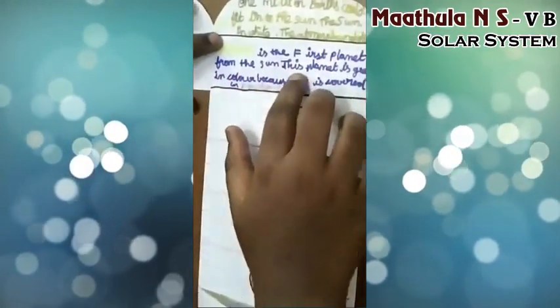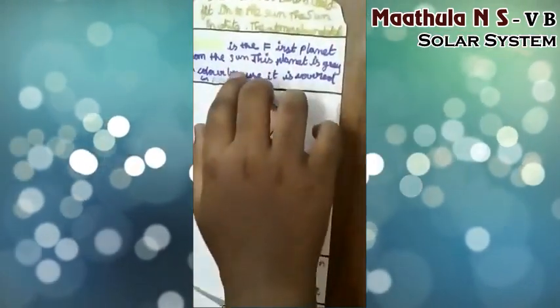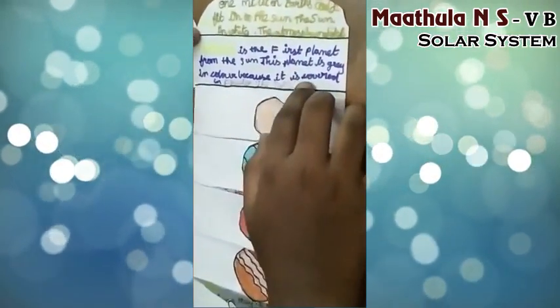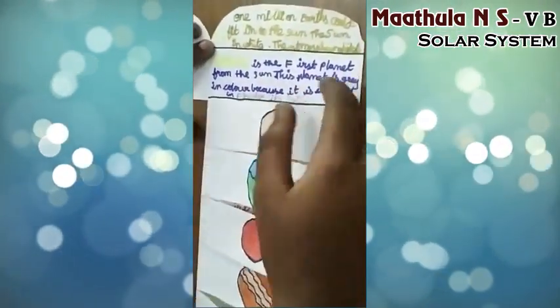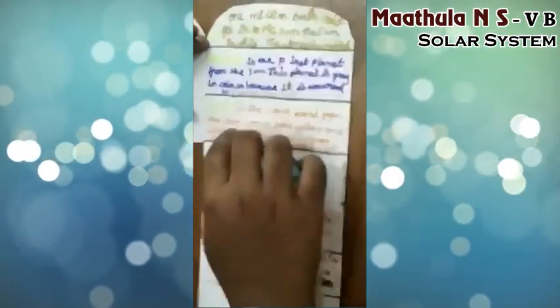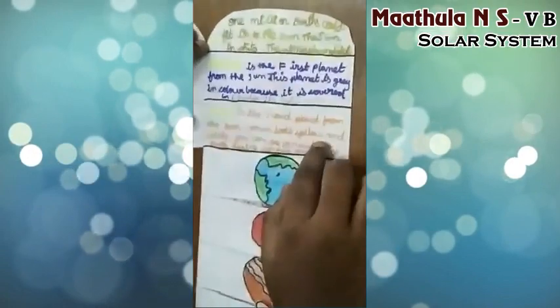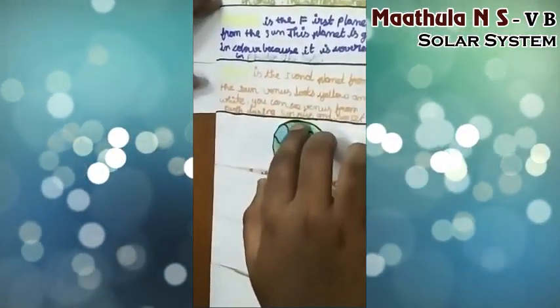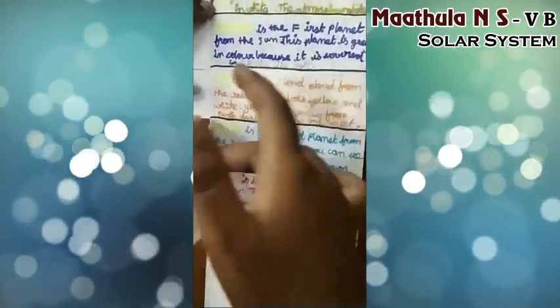Next, Mercury. Mercury is the first planet from the Sun. This planet is grey in color because it is covered in powder-like soil. Next, Venus. Venus is the second planet from the Sun. Venus looks yellow and white. You can see Venus from Earth during the sunrise and sunset.